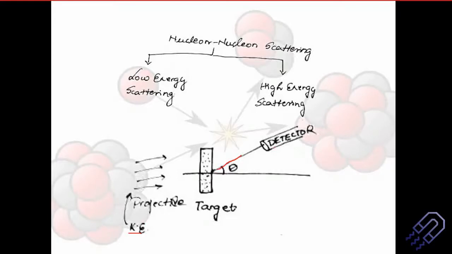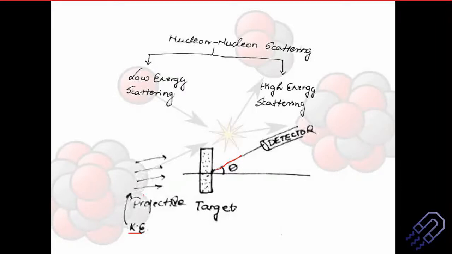When it reaches the detector, compared to when it started from the source, the projectile, there will be a difference in its speed, a change in its energy, and a change in its angular momentum. If we consider everything together, we can find out information about the nuclei, the charge distribution and all those factors. I think this is something which we already discussed. What are these detectors? I think we already know.